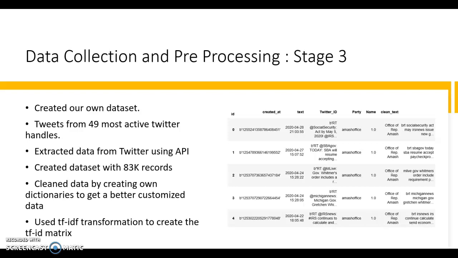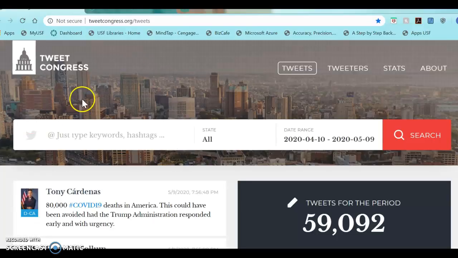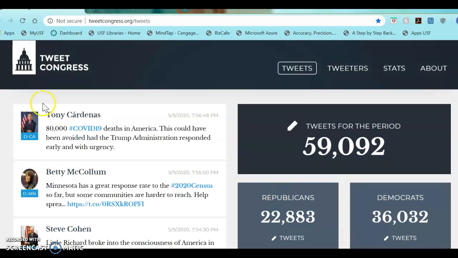We wanted to analyze the public sentiments, whether a stimulus package is good, whether the initiatives taken by the government are good or not. So we wanted to analyze all those things, and to get this kind of data set, it was better that we created our own. So we used a Twitter website. This was the website that we used, tweetcongress.org, which has tweets from Democratic and Republican political leaders.